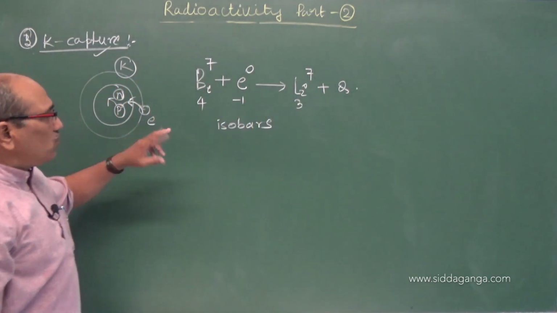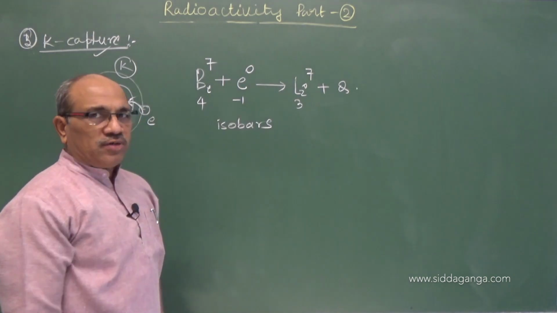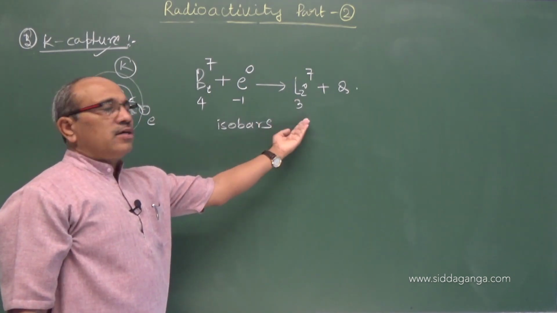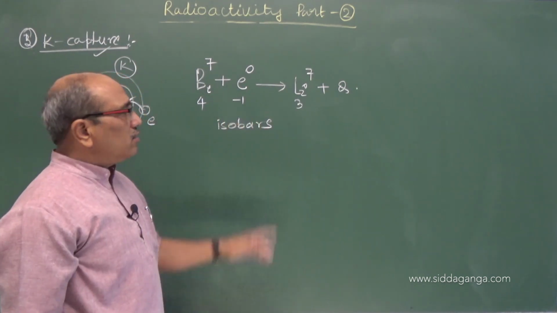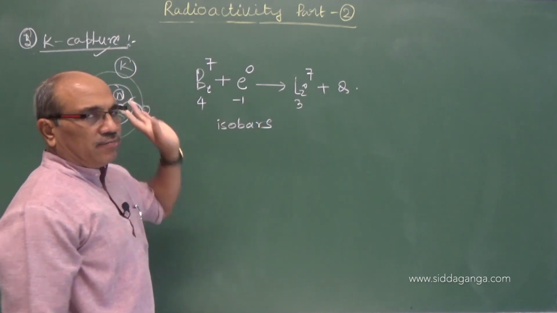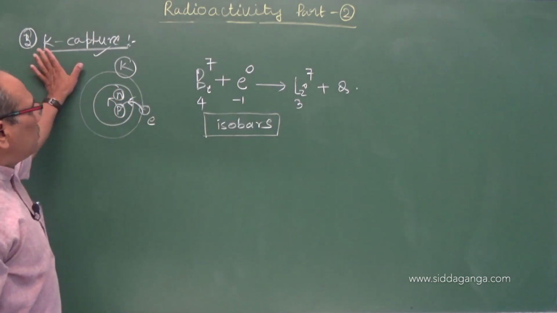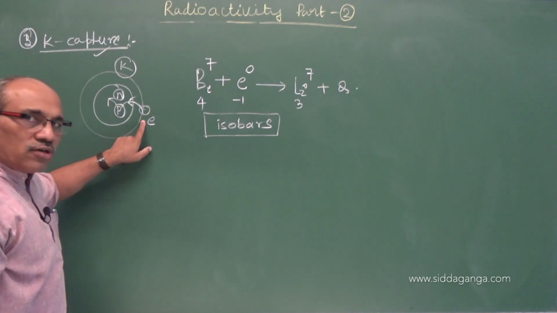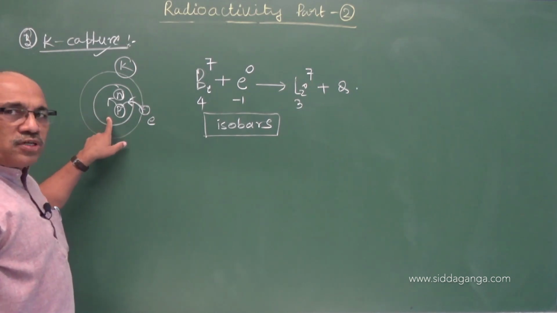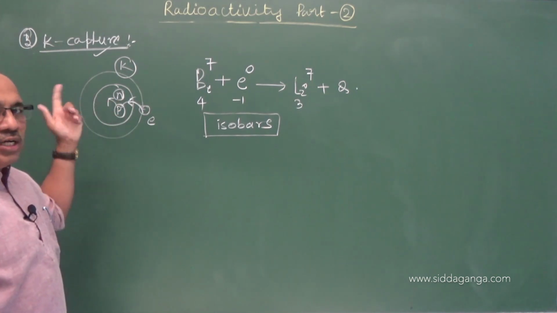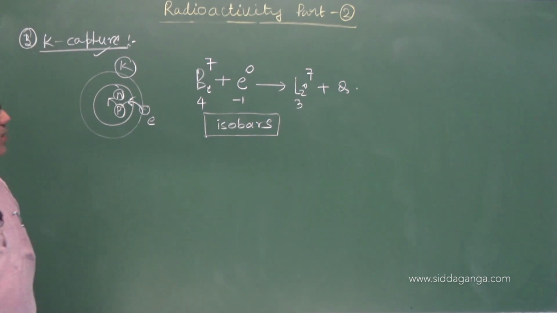The neutron to proton ratio increases, the mass number is the same, and the charge number decreases by 1. In the periodic table the element comes one place back, lithium being one place back from beryllium. Remember, K capture means a K shell electron is absorbed into the nucleus, captured by a proton, and the proton converts into a neutron.